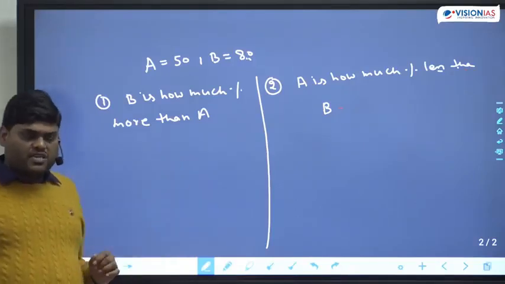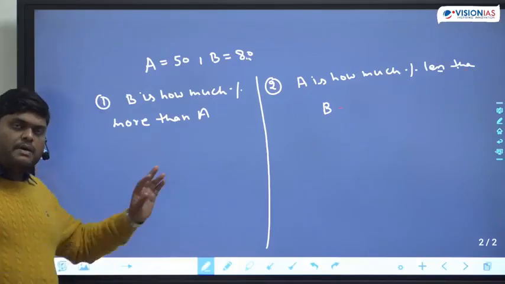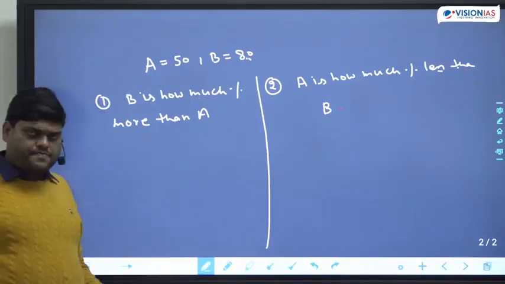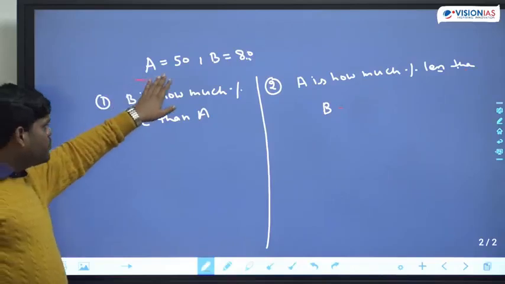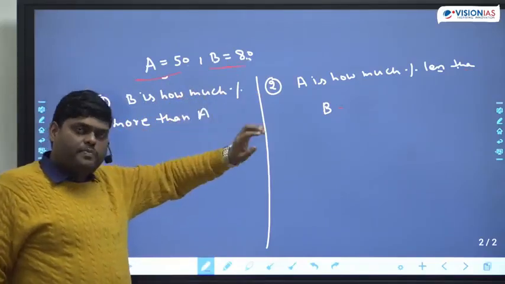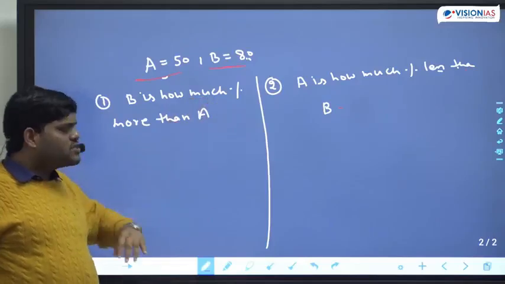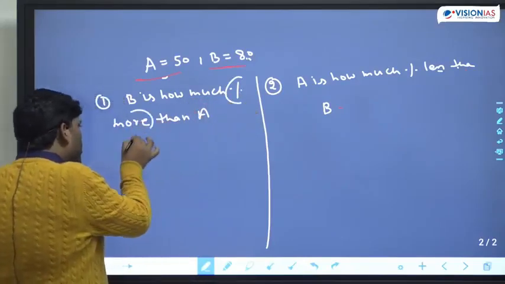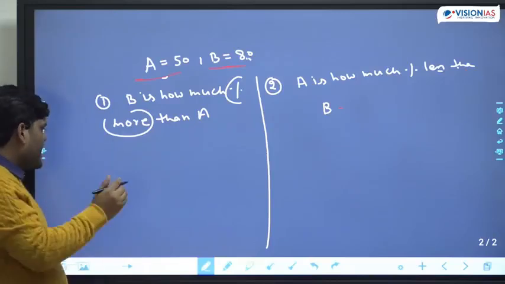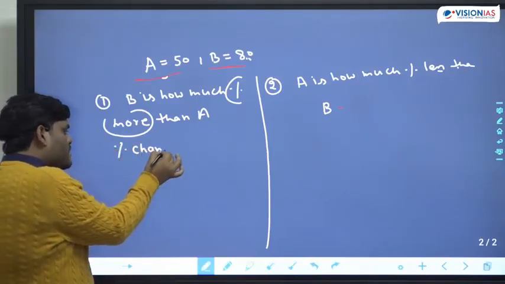Just be here for some time. The first thing, how to approach this problem, I'm telling you. Very basic one. As soon as I read this question, we have two values, A and B. Now the question is, B is how much percent more than A. As soon as I get percent more, the first thing that strikes my mind is they are asking percent of change.